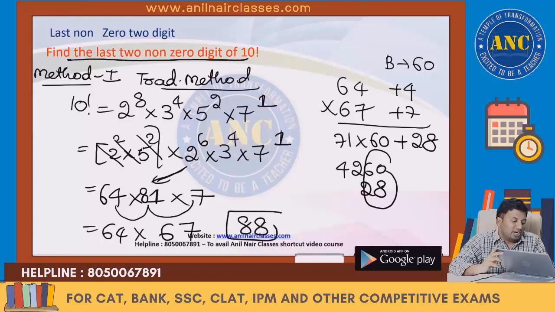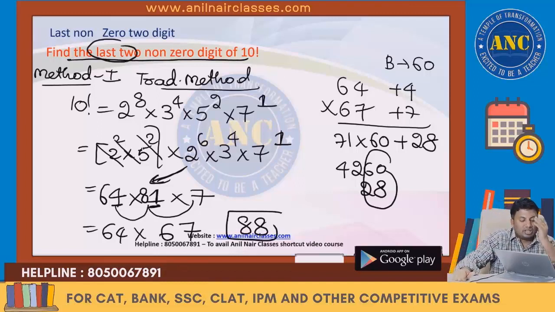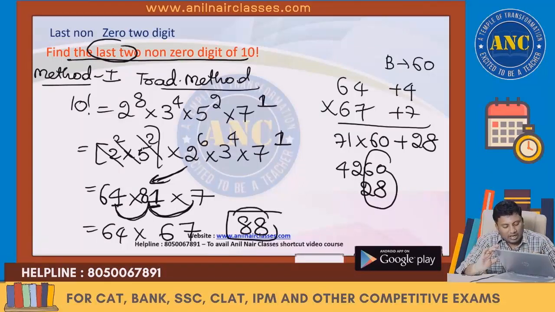Previous case we did only the unit digit. Now we require last two. So 2 power 6 is 64. 3 power 4 is 81 into 7. So 64 into 81 into 7 is 67. 64 into 67. General multiplication, last two digits is 88. Last two digits is 88.